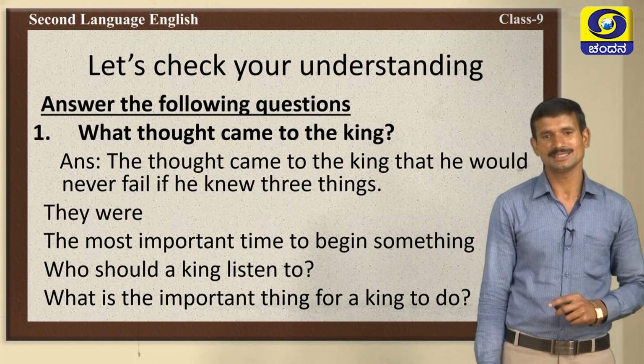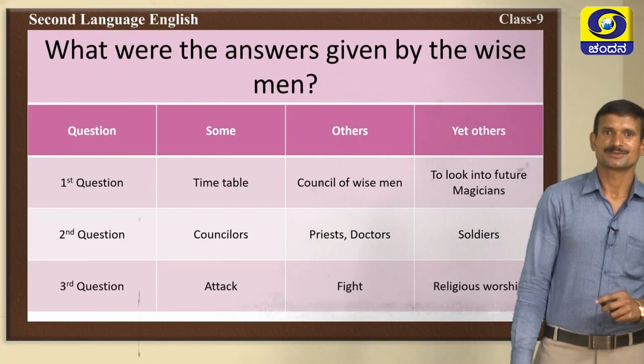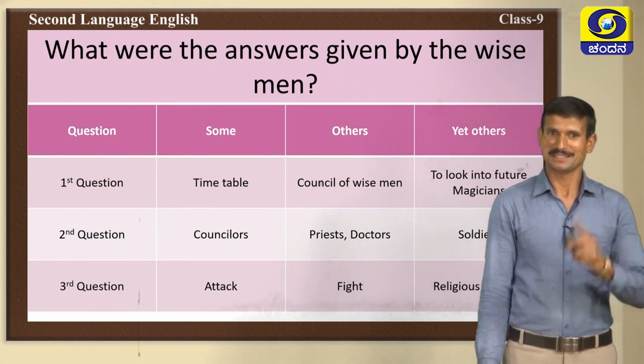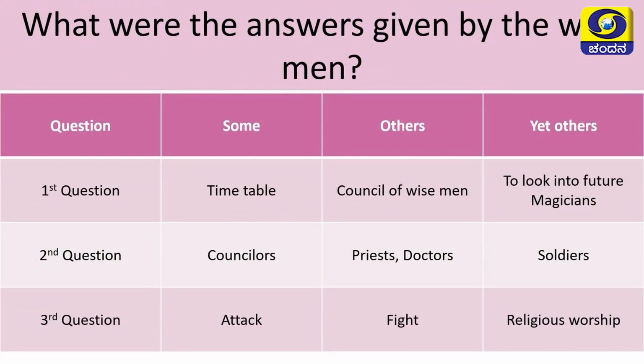The king wanted to know the answers. Then, what were the answers given by the wise men? Yes, these are the questions and the replies given by the wise men. First question, what is the right time to begin something? Some said the king should prepare a timetable. The others said the king must have a council of wise men. Yet others said, yes, the king must look into the future, so he should consult magicians.